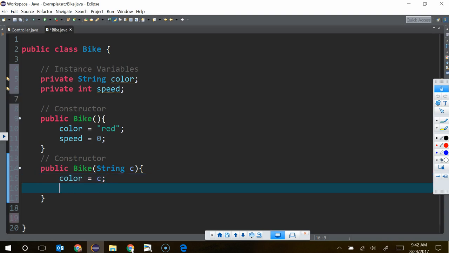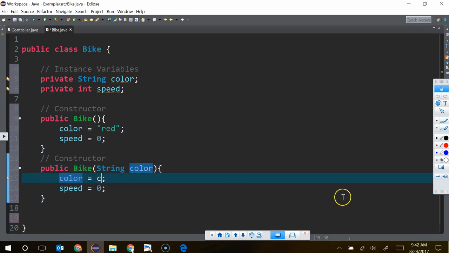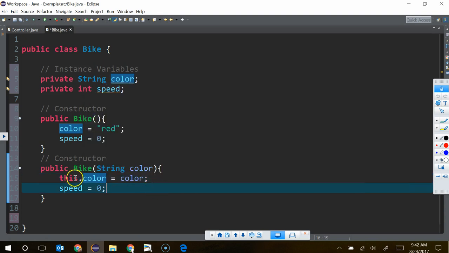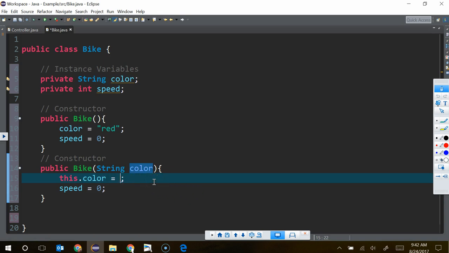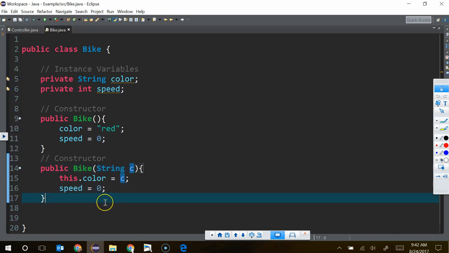In the parameter, it could also be string color, so the same thing as the instance variable. It could, if I did that, right? So if you feel like you're hanging on by your fingertips, just ignore this part, right? So here, if I wanted to do color, I could totally do this. So how would you use both of them, because they have the same name? You're right. So how does a class refer to itself? Okay. So if I write this dot color, now it's saying that the color for the instance variable is equal to the local variable color. But I just want to keep this simple for everybody today, so we're just going to do C. Okay. All right. So now I've got two bikes.